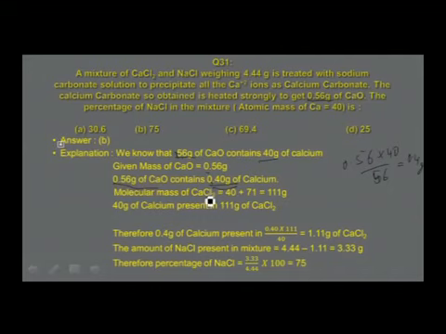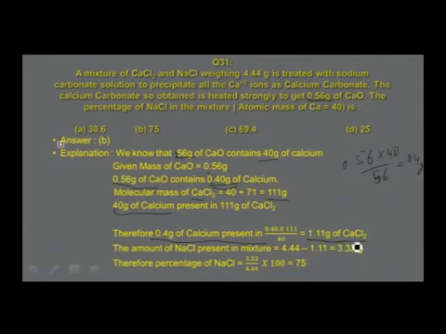Molar mass of calcium chloride. In that, atomic mass of calcium is 40, chlorine is 71. So, there you get the molar mass of calcium chloride as 111 grams. So, in 111 grams of calcium chloride, what is the mass of calcium? 40 grams. So, 40 grams of calcium is present in 111 grams of calcium chloride. Therefore, the 0.4 grams of calcium is present in 0.4 into 111 divided by 40, that is equal to 1.11